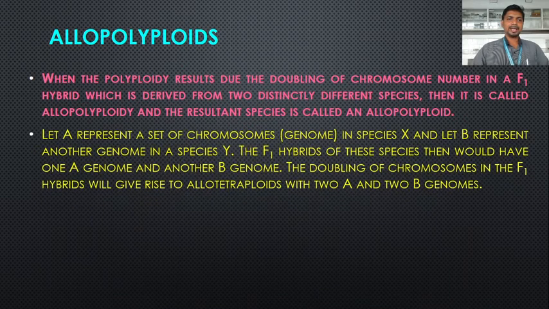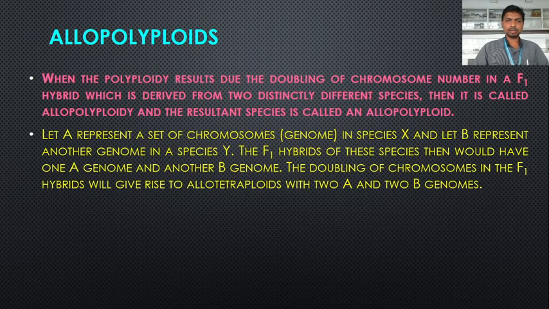Let A represent a set of chromosomes or a genome in a species X. So here we are using the capital letter A, which represents a set of chromosomes or a genome in species X, and let B represent another genome in a species Y. The F1 hybrid of these species then will have one A genome and another B genome. The doubling of chromosomes in the F1 hybrid will give rise to an allotetraploid with 2A and 2B genomes.